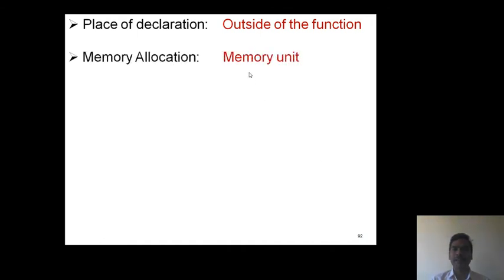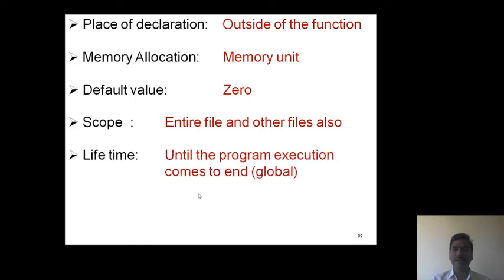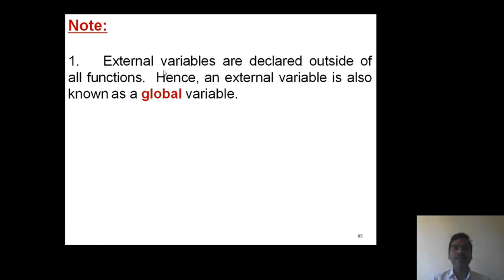For external variables, memory is allocated in memory unit. Default value of an external variable is 0. Its scope is entire file and other files also. Lifetime is until the end of the program execution. Simply it is referred as global. So here external variables are defined outside of all functions. Hence external variables are also known as global variables.